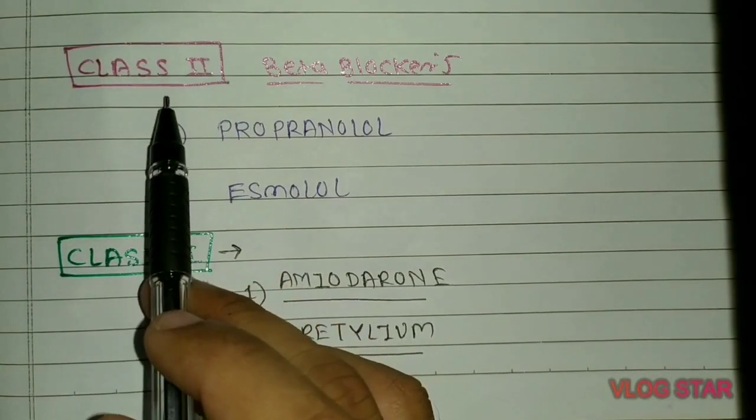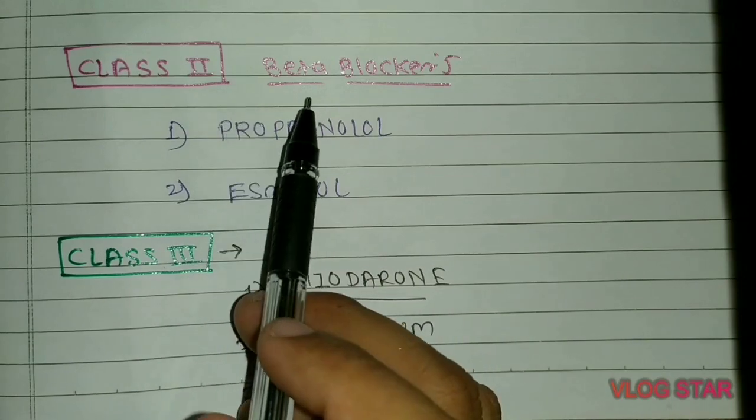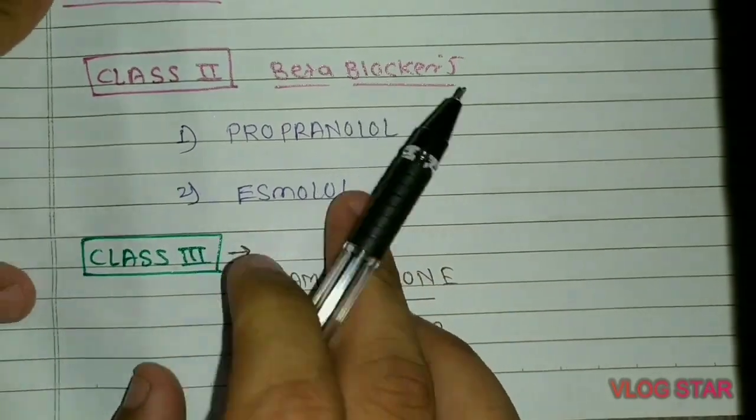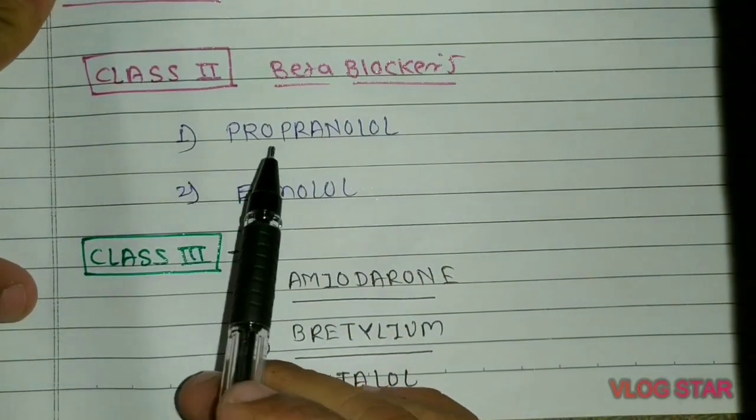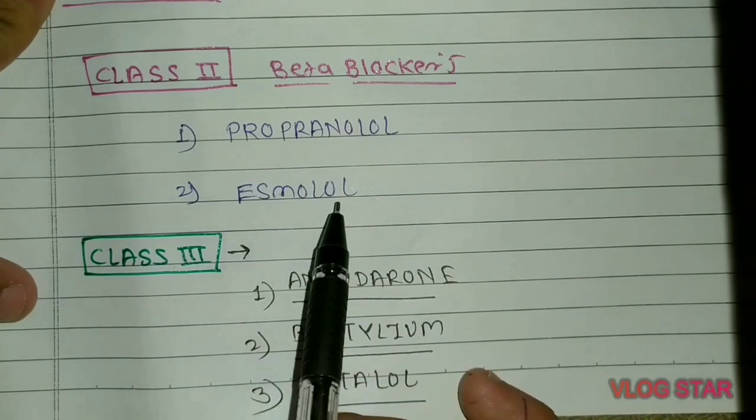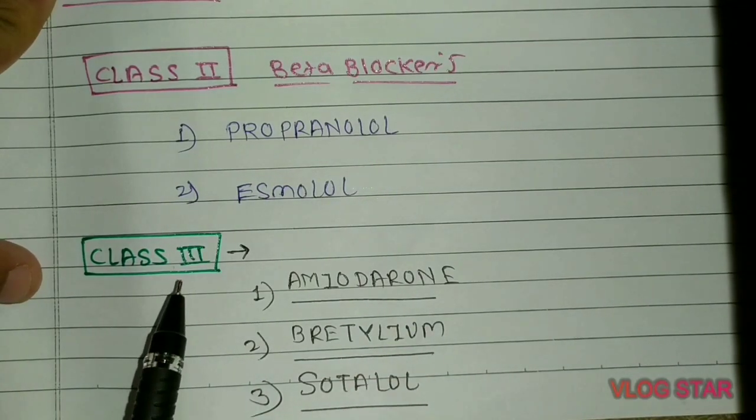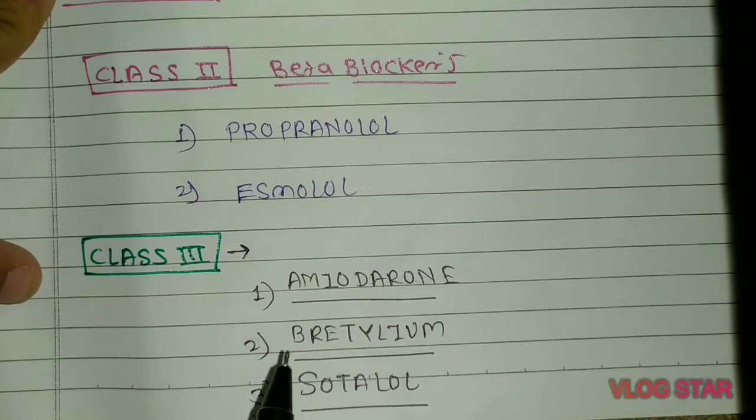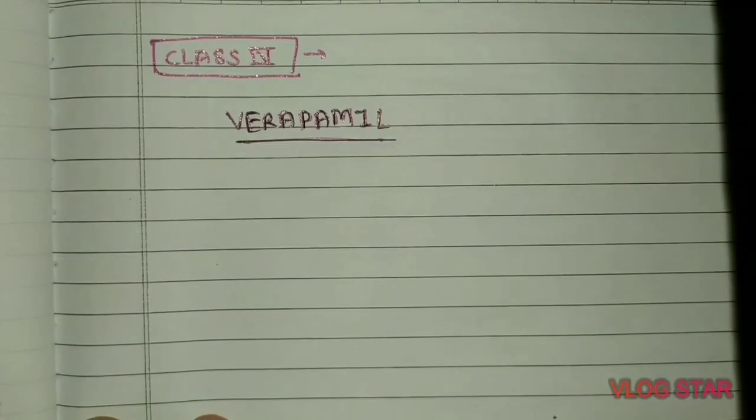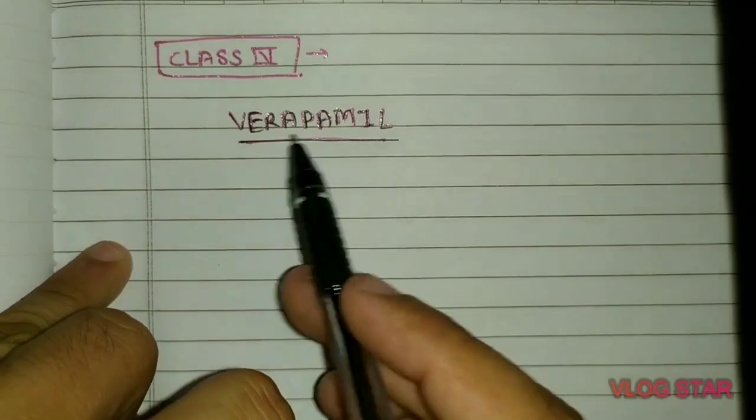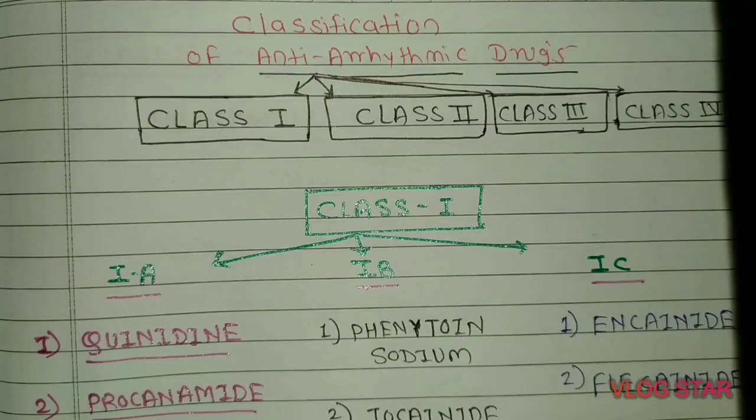Then come the class 2 antiarrhythmic drugs. They usually consist of beta blockers, that is propranolol and esmolol. Class 3 antiarrhythmic drugs consist of amiodarone, bretylium and sotalol. And class 4 antiarrhythmic drugs consist of verapamil. This is all about the small concept and the classification of antiarrhythmic drugs.